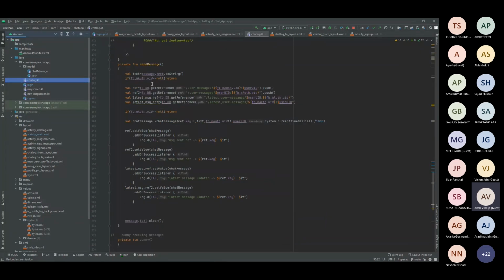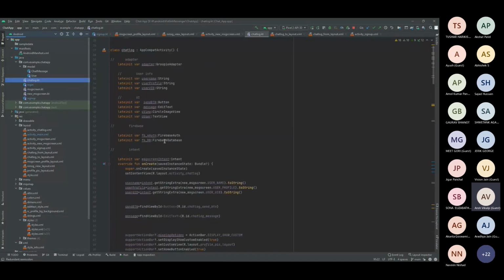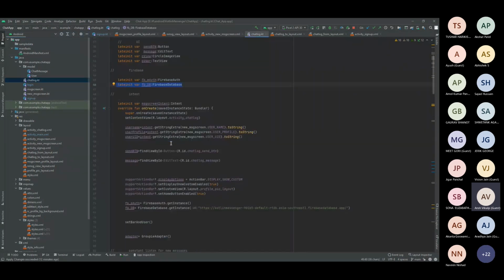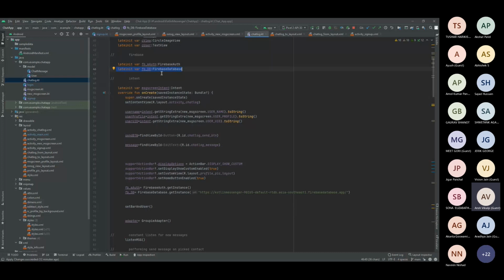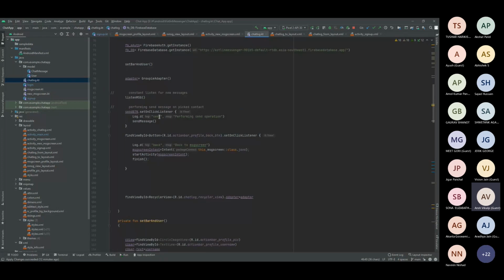I will tell you. First you need to bind it. For that, you first need to get the reference, that is, you need to get the messages. As I said, I have used the real-time database, so get the real-time database. I've declared it here. As you can see, Firebase auth and Firebase database. This is the one I'm talking about, Firebase database. After getting the instance of this Firebase database, I will start getting the messages. For this, I have tried listen message. Here it is, as you can see, and this is the adapter.